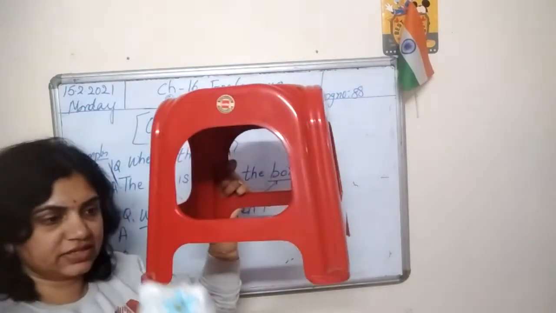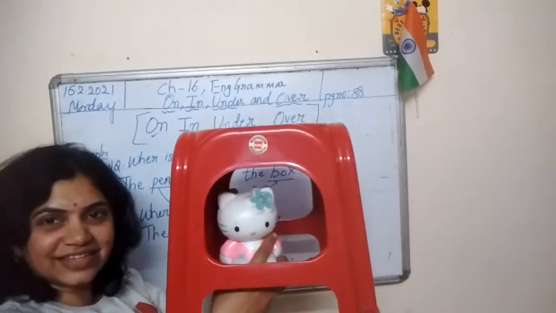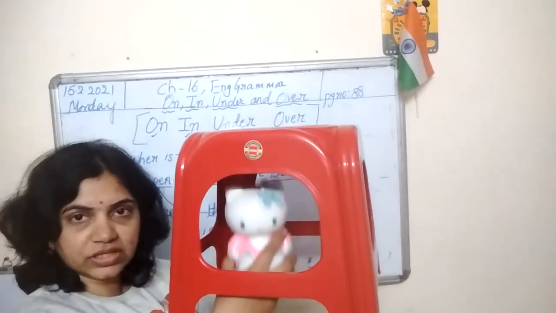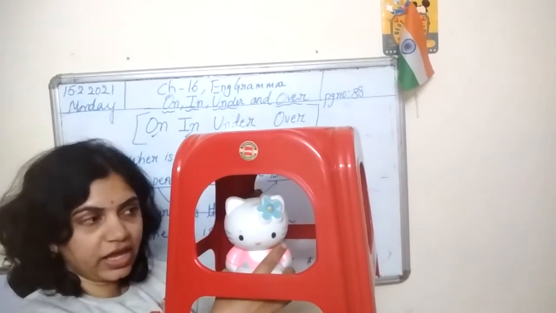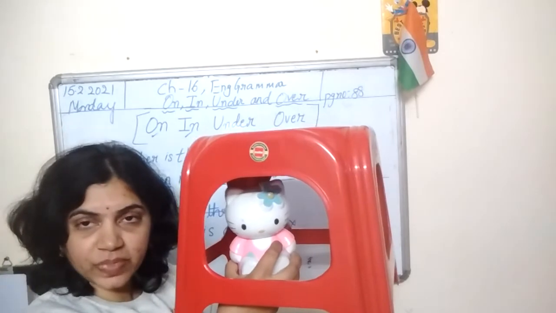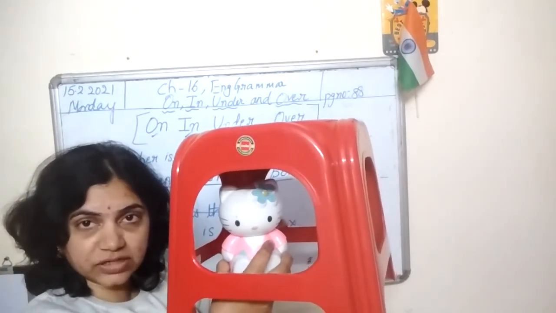Now, look at this. Kitty is here. So, I have two things. One is the stool, the other one is the kitty. Now I'm asking you, where is kitty?